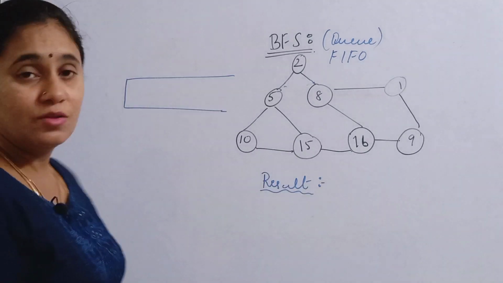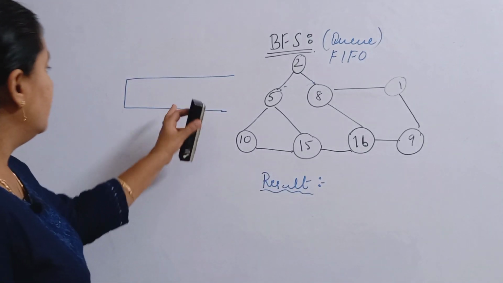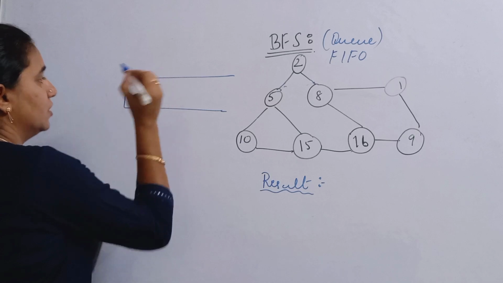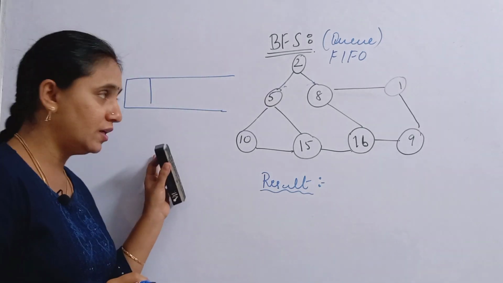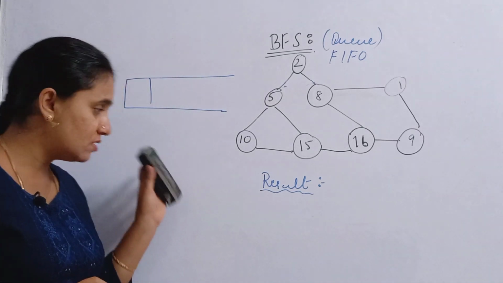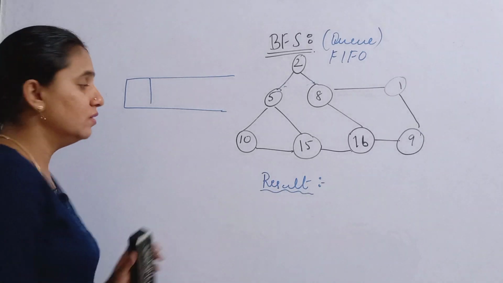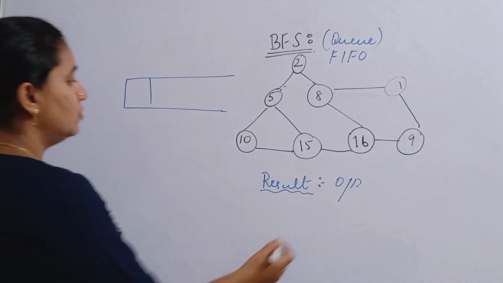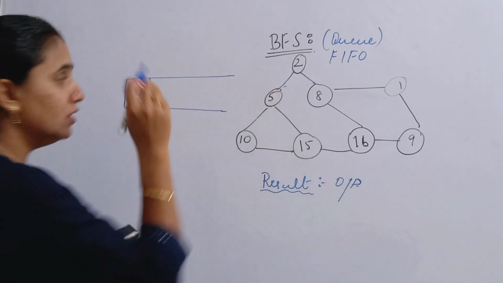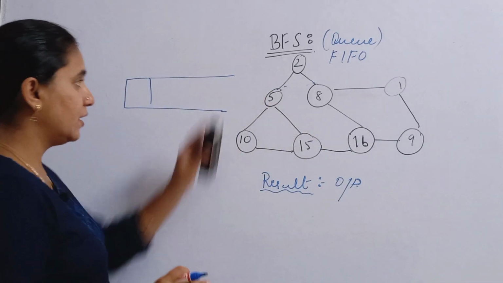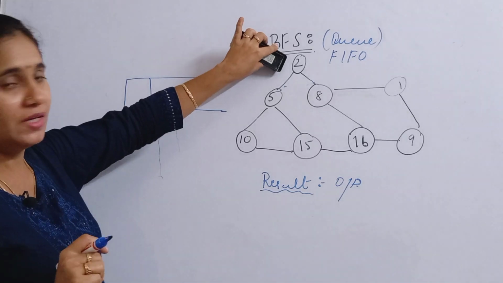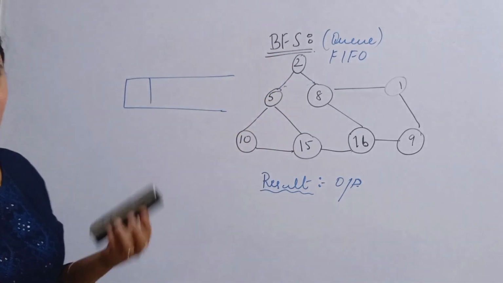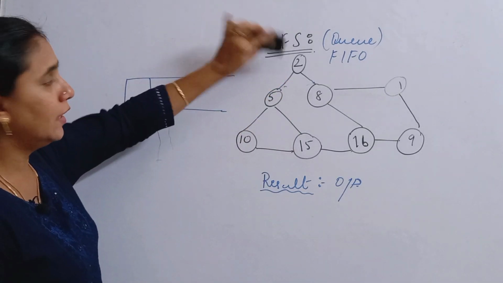Right. So friends, now we are going to draw a queue structure. We are going to use a queue data structure for inserting the elements and we are going to display it in the result, as an output. So shall we proceed? In this case, I am going to take 2 as my first vertex because the initial vertex has not been given. So take 2.